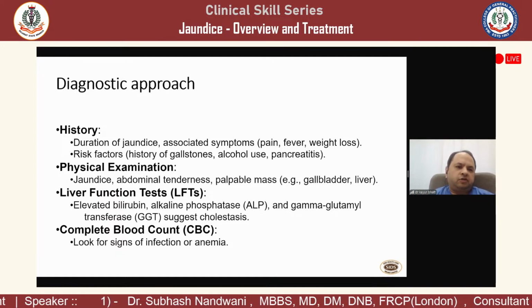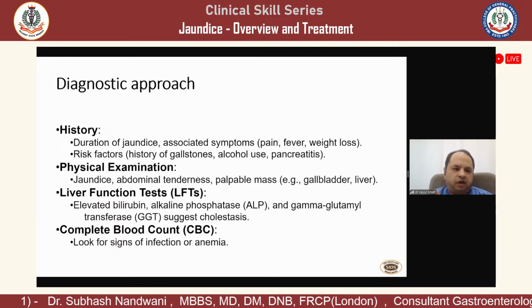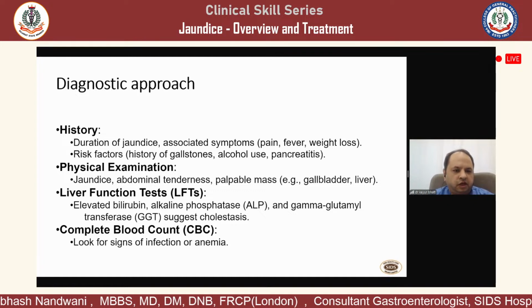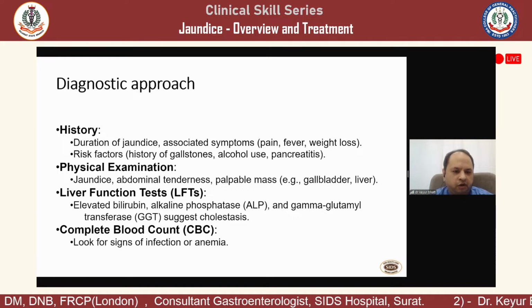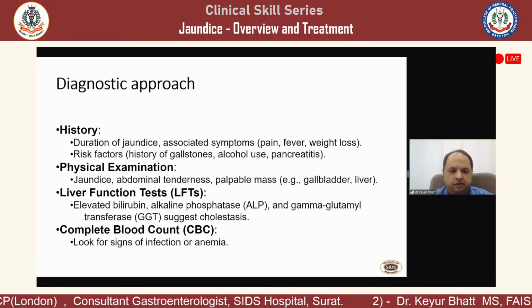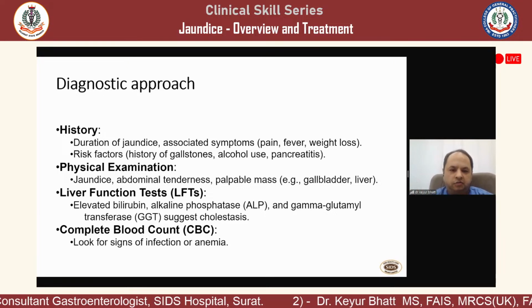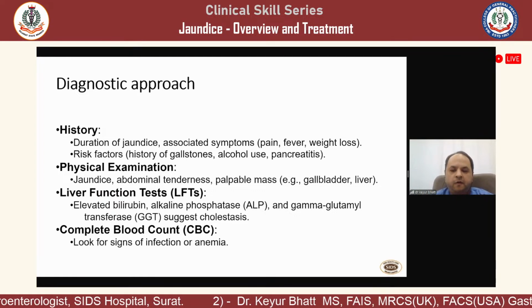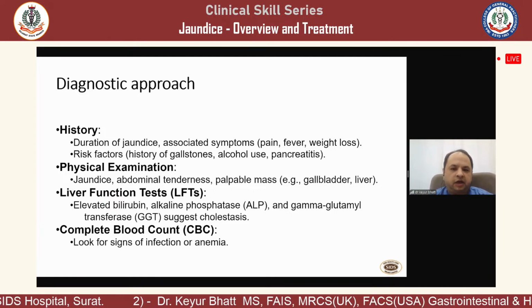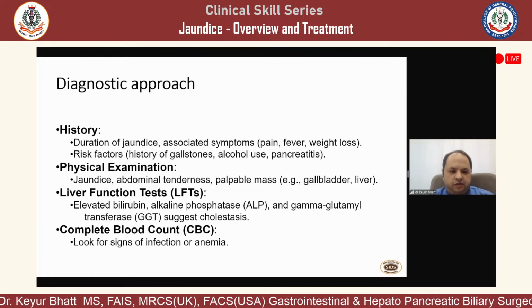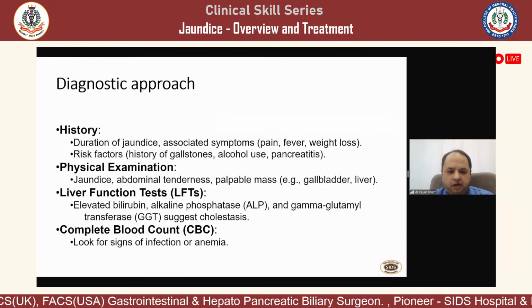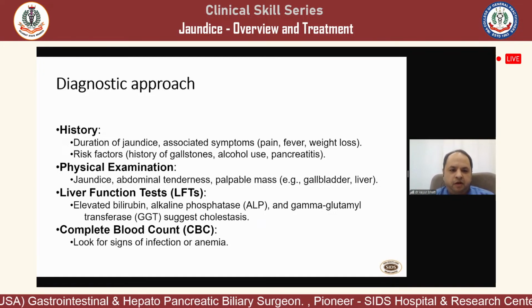We all know the diagnostic approach is very standard. Initially we take the history: the duration and the associated symptoms, because this is very important. Then the associated risk factors: whether the patient had a gallstone in the past, was an alcoholic, or had previous episodes of pancreatitis, as they can behave in a different way. Then physical examination: the sclera, jaundice, abdominal tenderness, or any palpable mass in the right hypochondriac region especially.